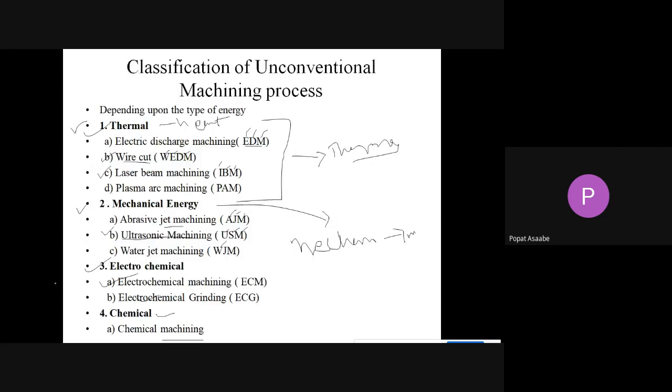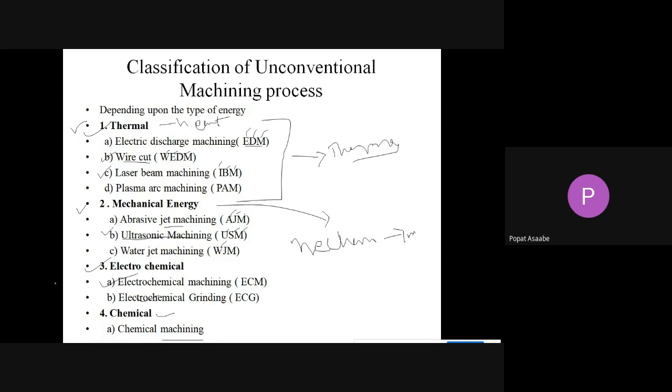Now see the classification of unconventional machining processes. They are classified depending on the type of energy we are using. According to that, the first type is thermal. The thermal category consists of electrical discharge machining, wire cut machining, laser beam machining, and plasma arc machining.